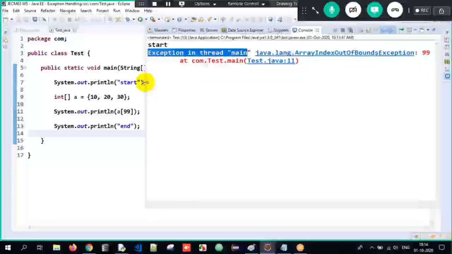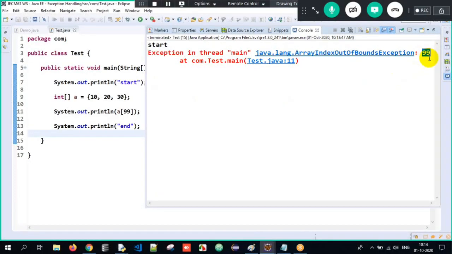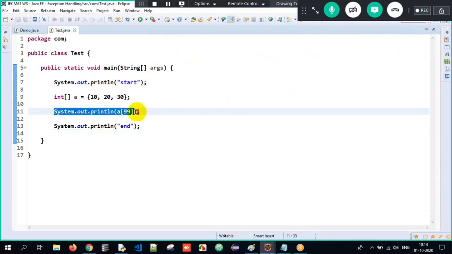And what is the exception name? ArrayIndexOutOfBoundsException, and that exception is a class present in the java.lang package. We are getting that exception because there is an index problem with respect to 99. And which line number is giving the exception? 11. As a programmer, I should know the exception name, the line number, and the message. Once an exception occurred, an interruption occurred wherein your program got terminated, and the below lines of code did not get executed. So what are we supposed to do here?